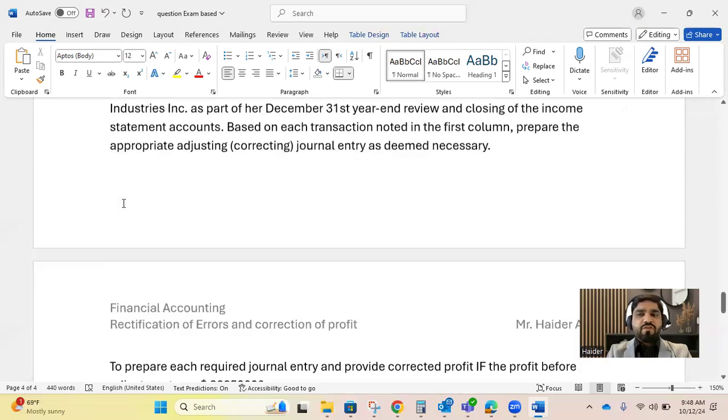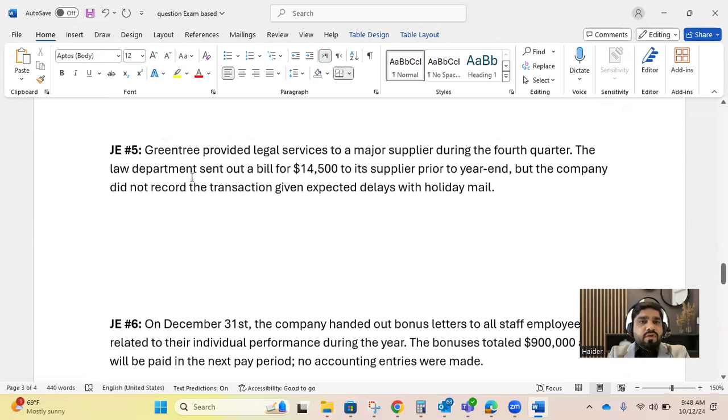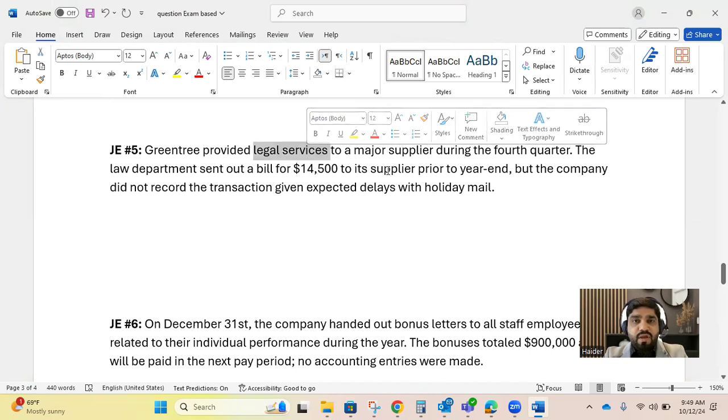Fine. Now two more entries. Green Tea provided legal services to a major supplier during the fourth quarter. The law department sent out a bill for 14,500 to its supplier prior to year end, but the company did not record the transaction given expected delays with holiday mail. So basically this company has provided legal services, and this bill was not recorded.